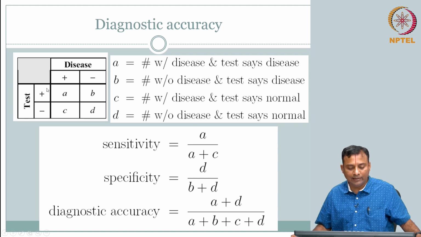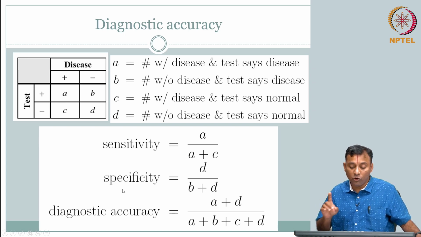Disease is there and the test is also catching it, and A plus C is the total number of people who have disease. So, your sensitivity is how many times the test catches the disease amongst the total disease population. If it is 100% sensitive, it means all of A plus C are captured, so I will have 1. All people who have disease are captured.